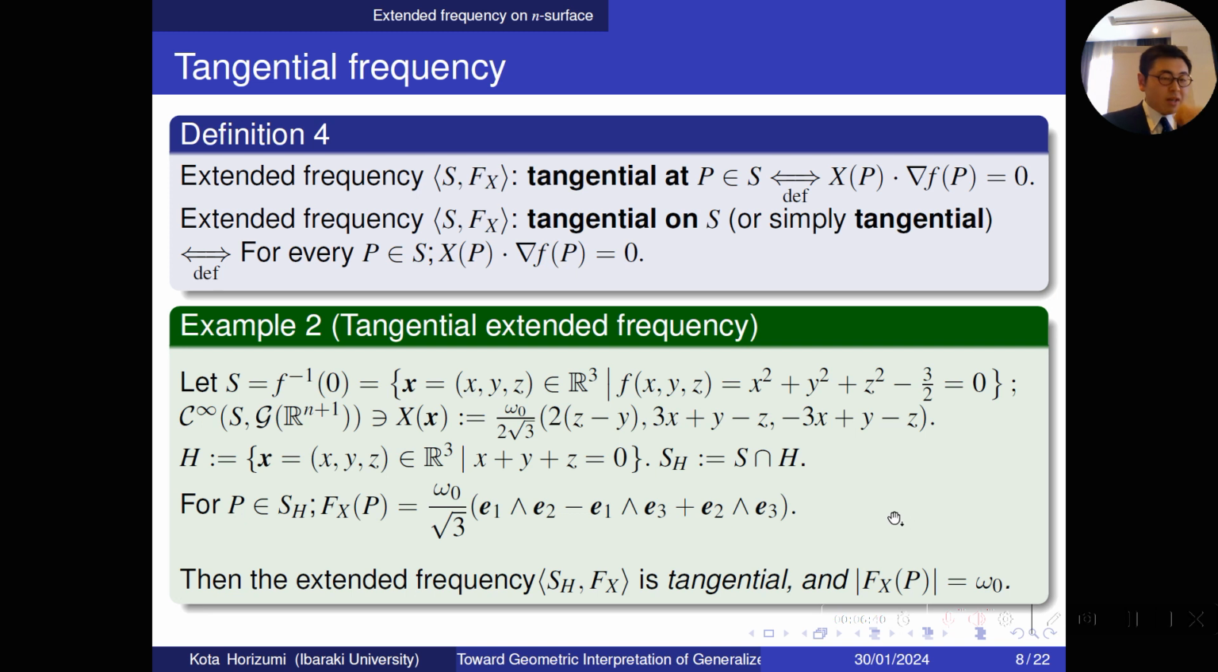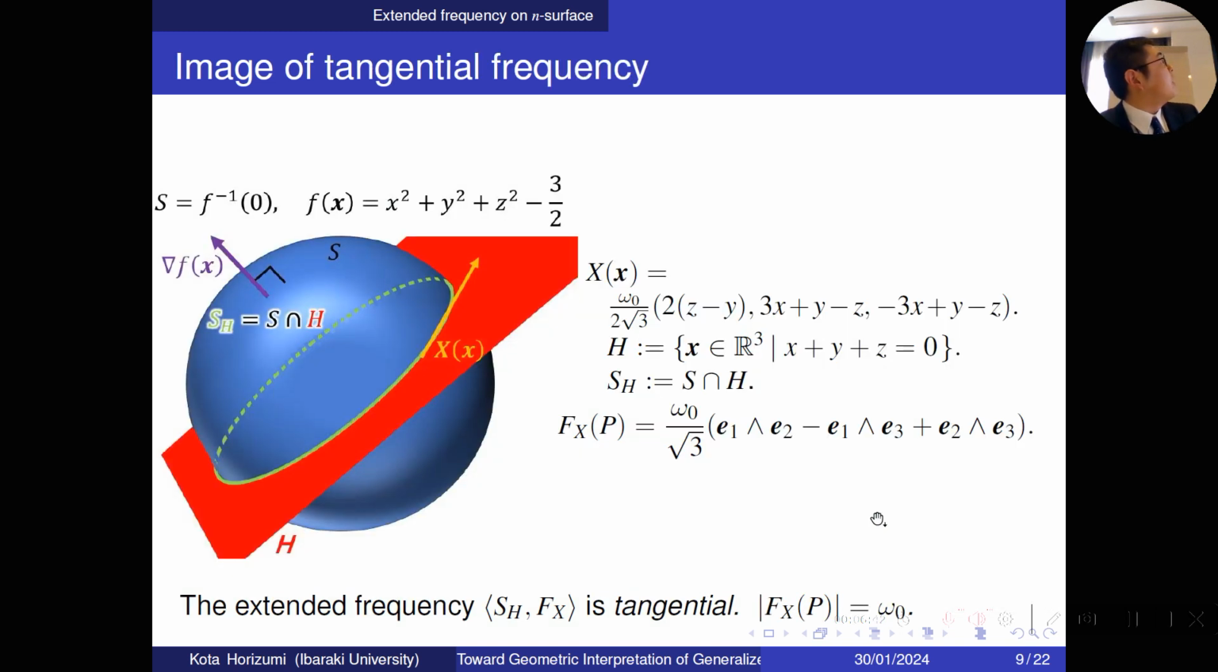So let me use the graphic to explain the tangential extended frequency. S is the sphere in R^3, and H is this red plane, and S_H is the intersection of S and H, so this green circle is S_H. And we calculate f_X(P) on S_H. So the extended frequency f_X is tangential only on this S_H, and the magnitude of f_X(P) is equal to omega_0.